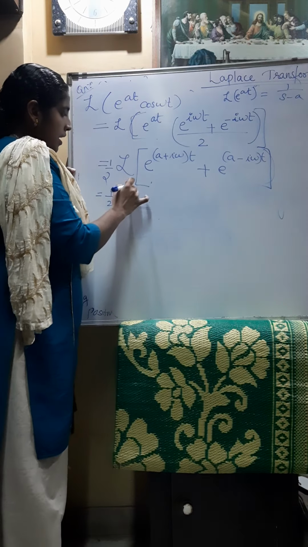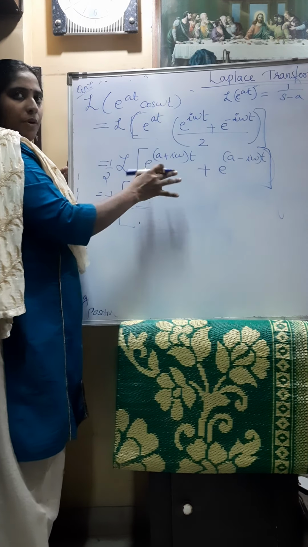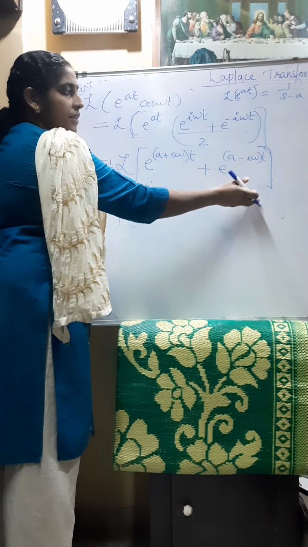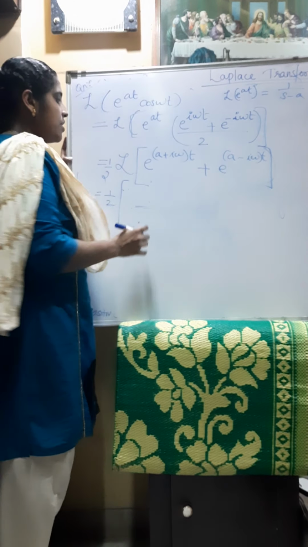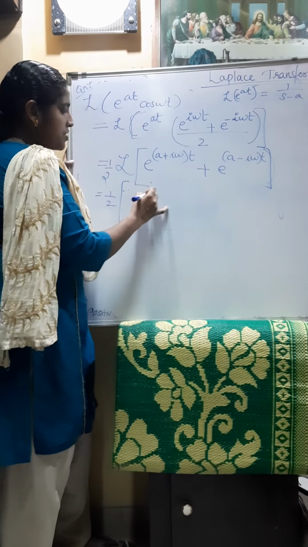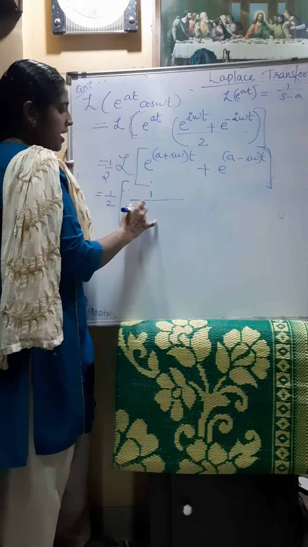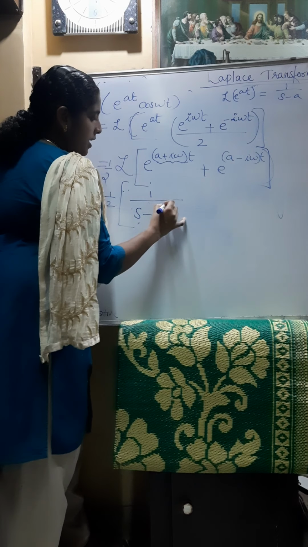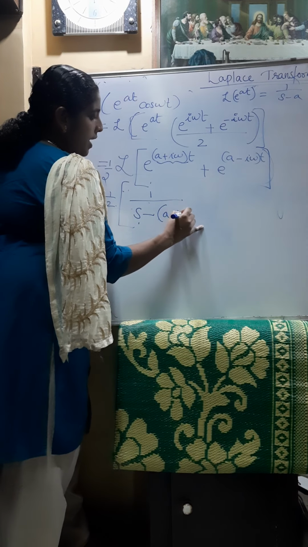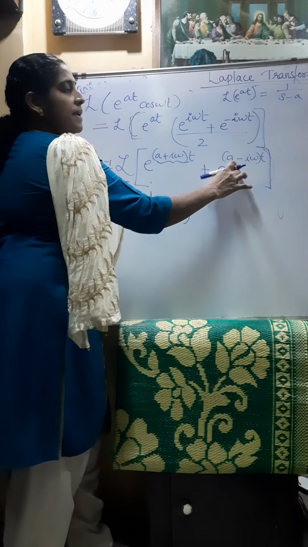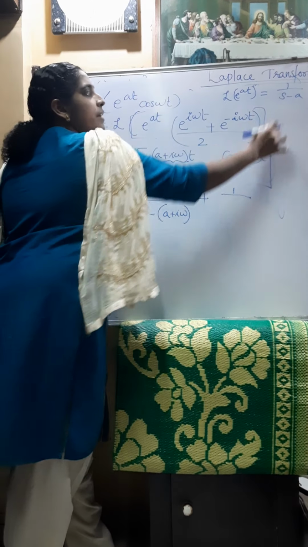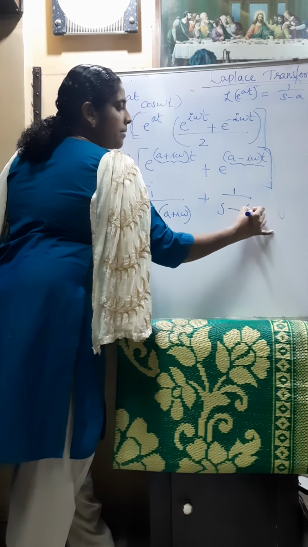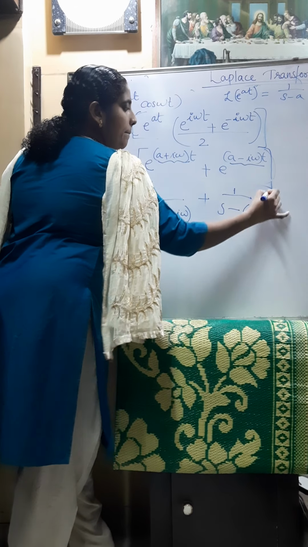Using the linearity property, this will be the Laplace transform of this function plus the Laplace transform of e raised to (a minus i omega) t. The first is 1 divided by s minus a, where instead of a we have a plus i omega, plus 1 divided by s minus a, where instead of a we write a minus i omega.